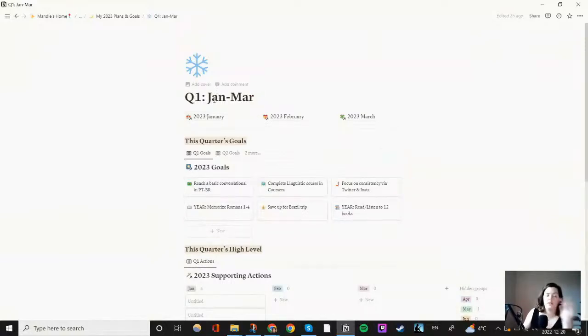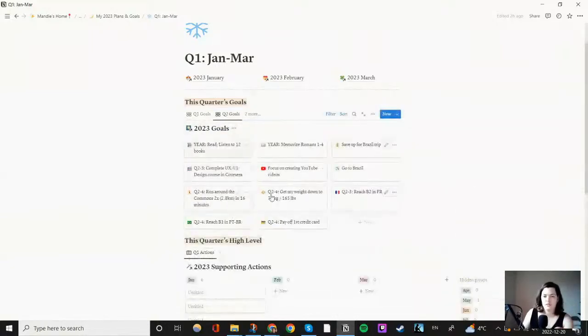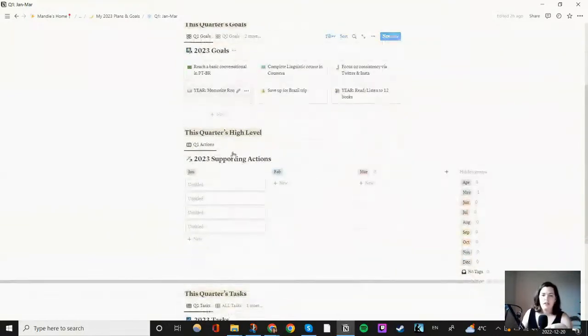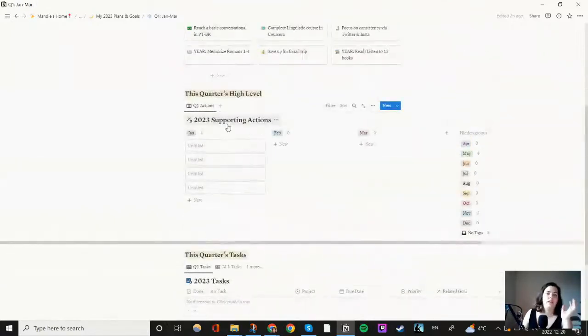So we have the quarter page. It's going to have a link directly to each monthly page, which I'll show you in a minute. Then we have all the goals that are related to this quarter. You can see all the different ones. Quarter two's goals are going to have different ones or some of the same, depending. And then any of the supporting actions for the different tasks: whichever task I need to do this quarter, and what I need to do in order to do those tasks. That's what these are all for.